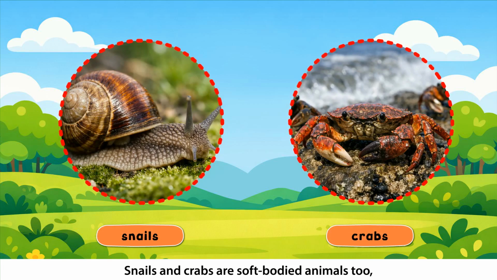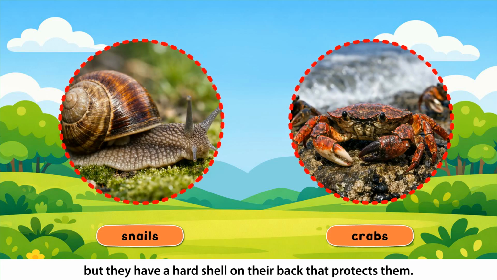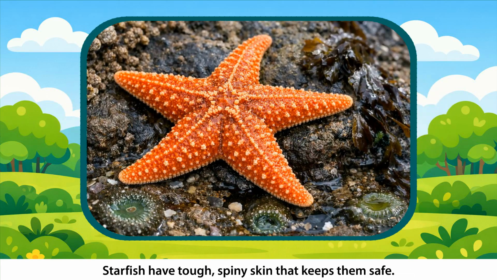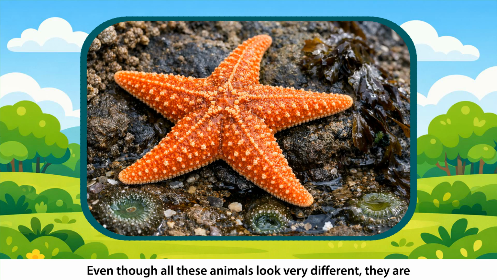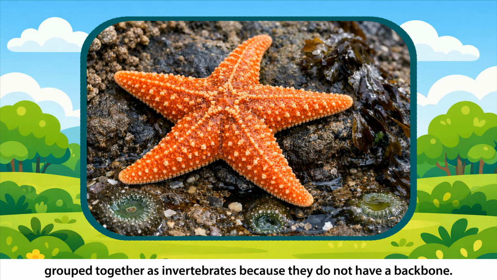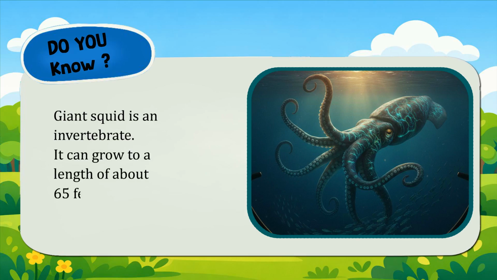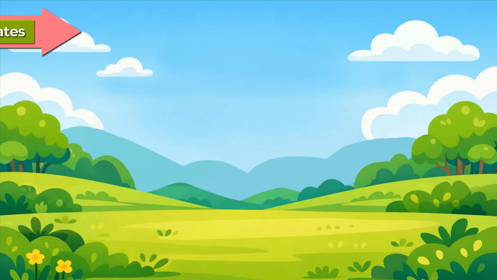Snails and crabs are soft-bodied animals too, but they have a hard shell on their back that protects them. Starfish have tough, spiny skin that keeps them safe. Even though all these animals look very different, they are grouped together as invertebrates because they do not have a backbone. Do you know? Giant squid is an invertebrate. It can grow to a length of about 65 feet, 20 meters.